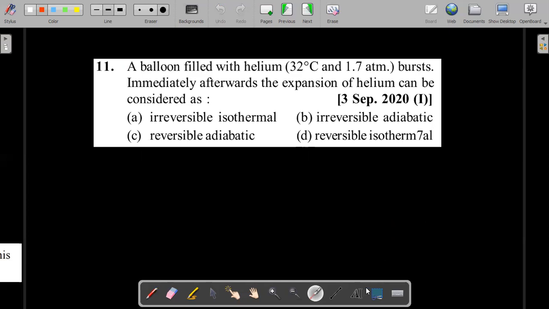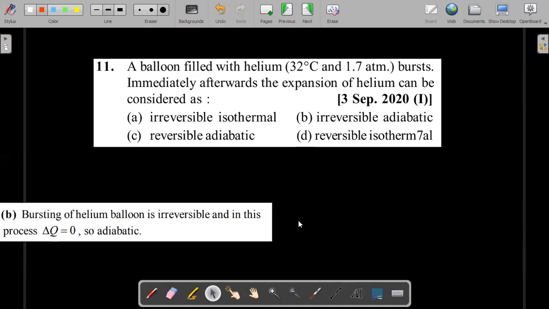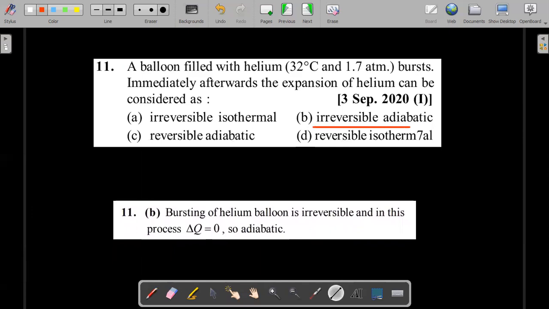I think you should know the answer. The process is so quick that the states of the gas are not defined when any quick process takes place. That's why the word quasi-static is associated with reversible processes. Since this is a fast process, two important things: states are not going to be defined, that is, you cannot define the value of pressure. The pressure can be only defined when the gas settles down to a thermodynamic equilibrium. So here the process is going to be irreversible, and it's also so fast that there cannot be any heat exchange between the gas and the surroundings as this bursting happens. So the idea obviously is that it is irreversible and adiabatic.